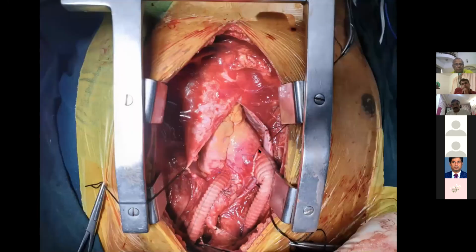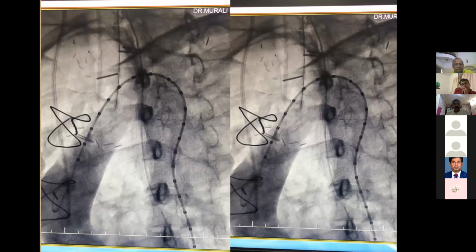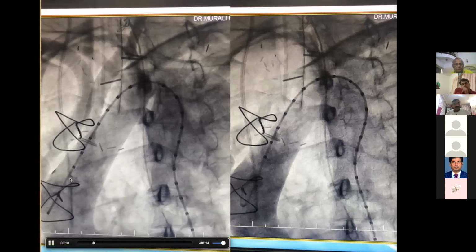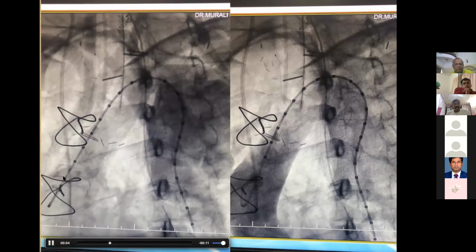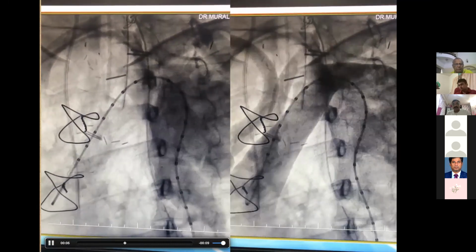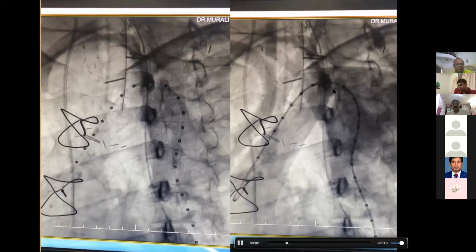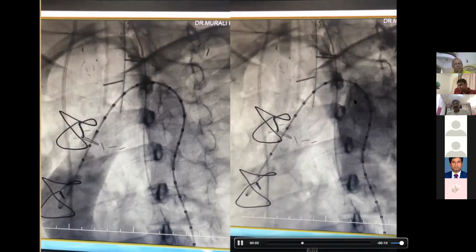So this is the thing. The right border of the ascending bifurcated graft we had taken, and the left border to the left carotid artery. Then 48 hours later, we took him for a TEVAR. You can see the huge saccular aneurysm, almost an acute angled arch.